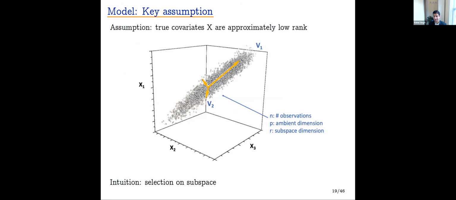Geometrically, we can visualize this assumption. So in this plot, we have 3 covariates, x1, x2, x3. So the ambient dimension p is 3. We're visualizing n observations as n data points. And we see that they're well approximated as living on a 2-dimensional subspace. So r is 2. When visualized this way, we get another intuition that approximately, when it comes to treatment assignment, there's approximate selection on the subspace. In the paper, we keep track of what happens if there's selection that's not on the subspace, but we're making this approximation assumption. So we'll keep track of all the approximation errors with finite sample bounds.